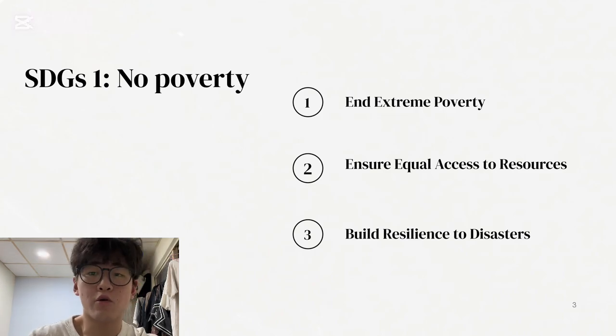Finally, achieving this goal requires cooperation between governments, organizations, and individuals. Every small action counts, whether it's supporting fair trade, donating to local charities, or raising awareness about poverty issues. Together, we can make progress toward ending poverty and creating a more sustainable and equal world for all.